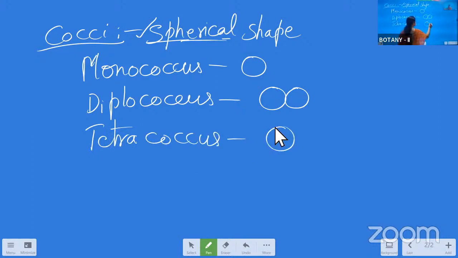Four cocci bacteria attach themselves like a square. That is the tetracoccus.